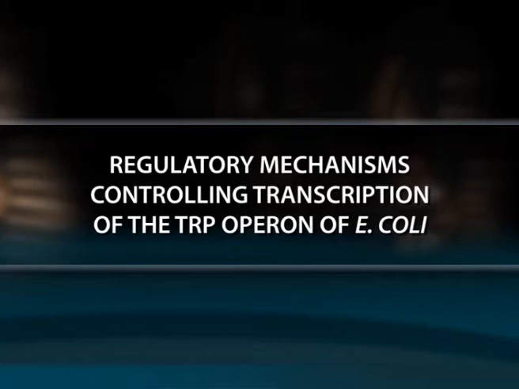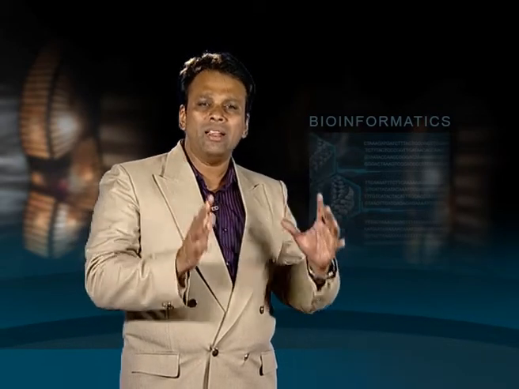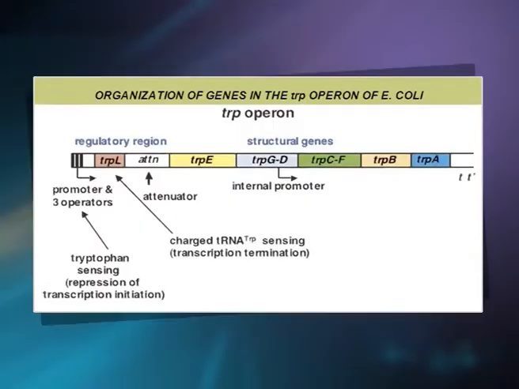Let us check the regulatory mechanisms controlling transcription of the tryptophan operon of E. coli. The genes required for biosynthesis of tryptophan in E. coli are organized as a single transcriptional unit called the TRP operon. The TRP operon has a single major promoter at which transcription initiation is regulated by a DNA binding protein, the L-tryptophan activated TRP repressor.